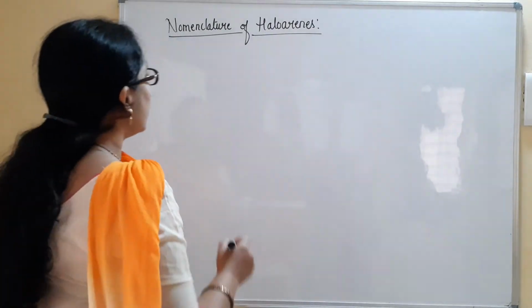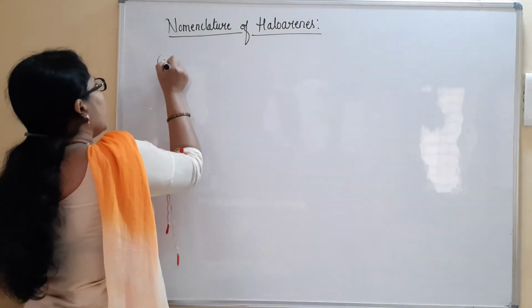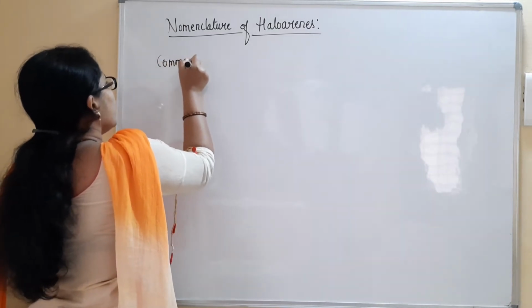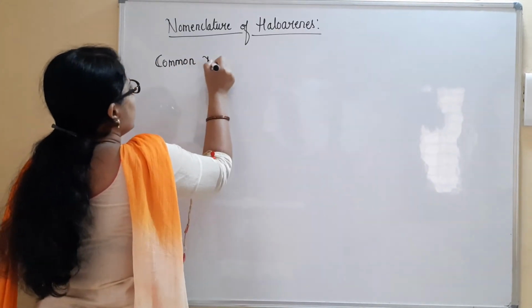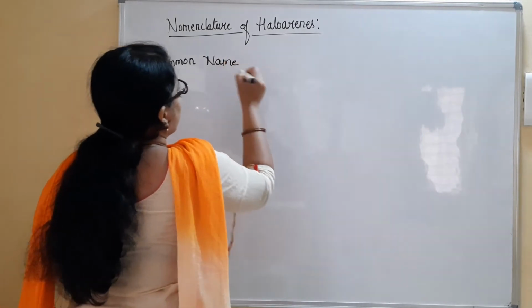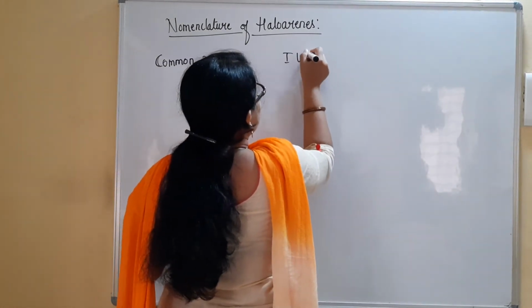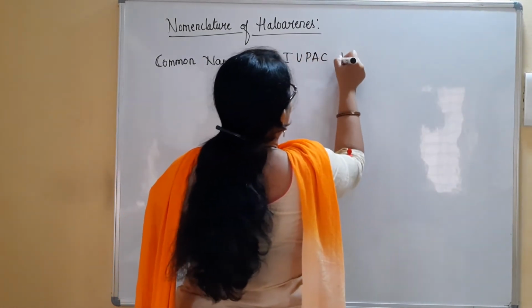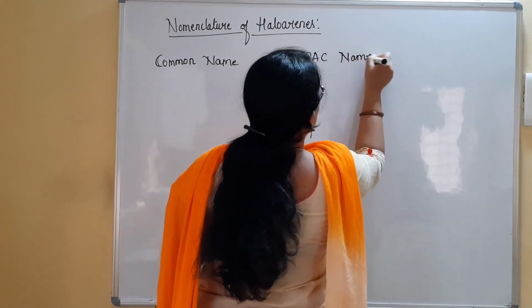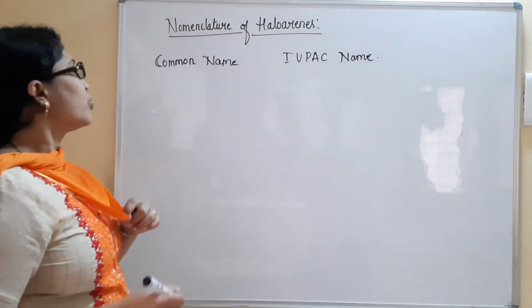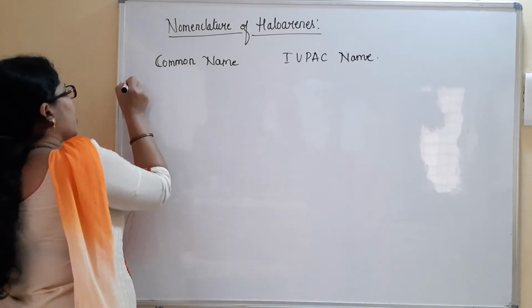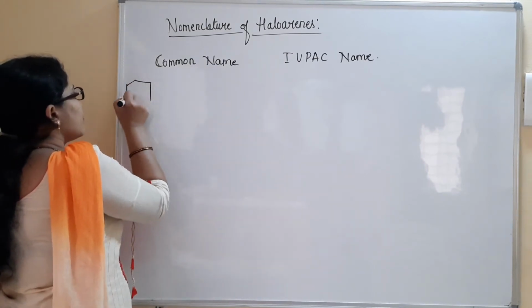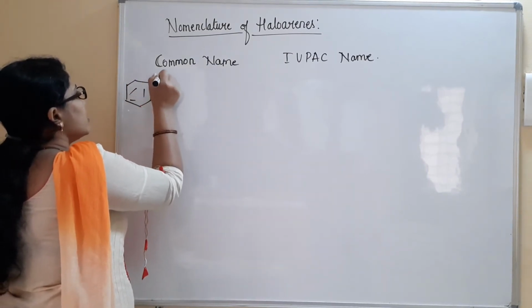So we have an example here. We have the common name and we have the IUPAC name. We have the common and IUPAC naming of these compounds. If you consider common naming, let me write the structure here. This is the first structure I am going to consider, Cl.